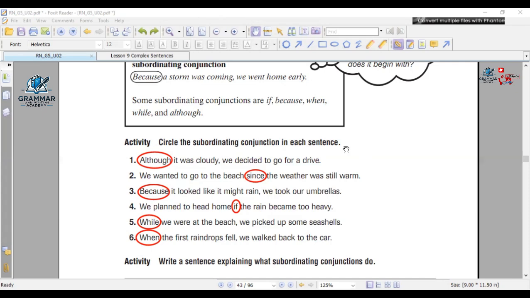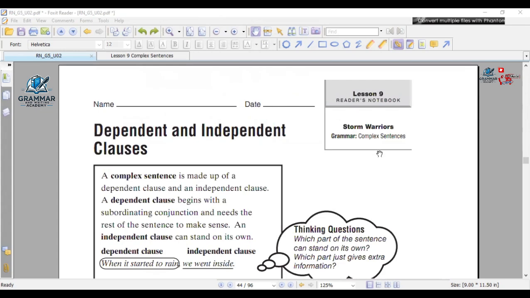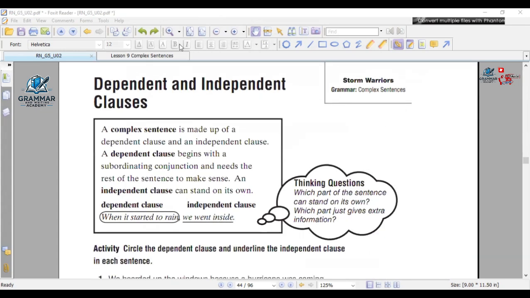Okay, it's a very, very important lesson. You have to pay attention to everything I'm gonna mention to you, and I'm gonna explain it to you in an easy and simple way as usual. Clear? Clear. This time I need Ayman Sameh to read for us. Ayman, can you hear me? Yes, mister. I need you right now to read page 104, dependent and independent clause.